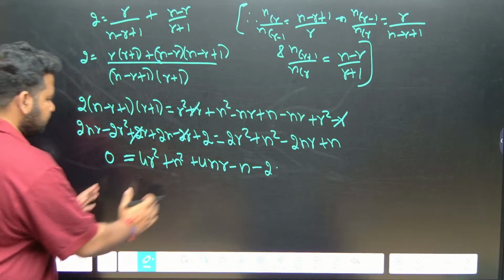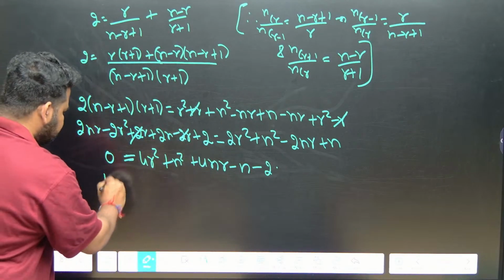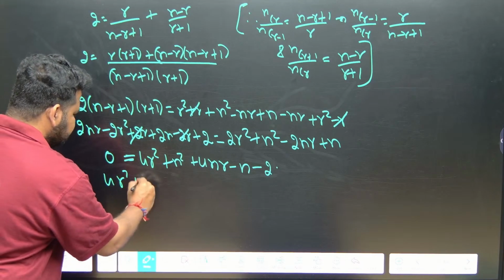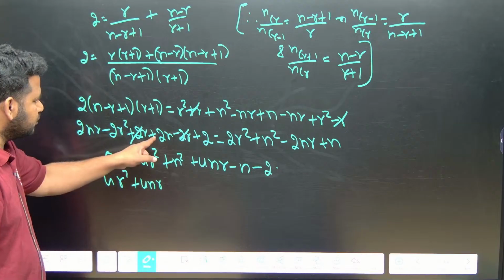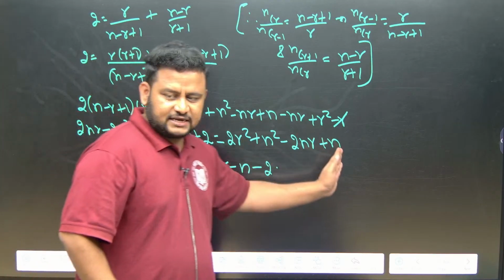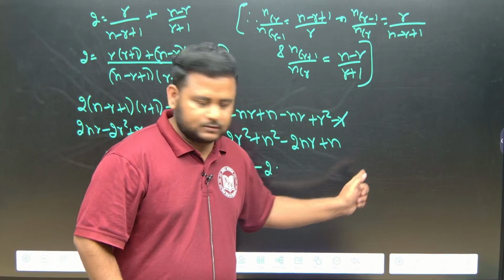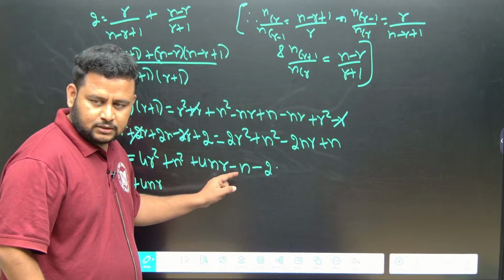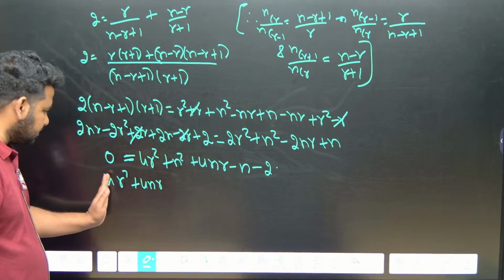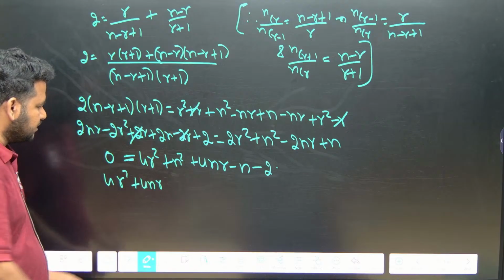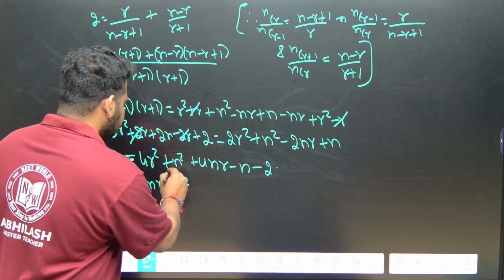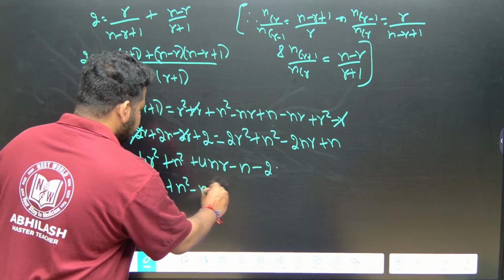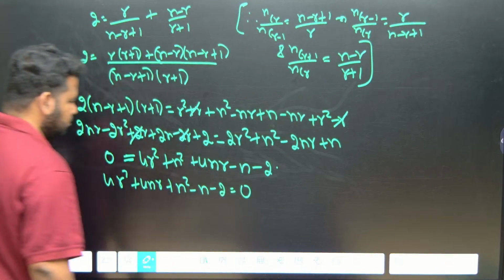Now what can I do? Let me shift it. I will write this as what? 4R square, plus 4NR. This 2N, if I bring it this side, N minus 2N is minus N, that is why I have written minus N, that is what I have done. So let us add this together now: 4R square, 4NR, N square, minus N minus 2 is equal to 0.